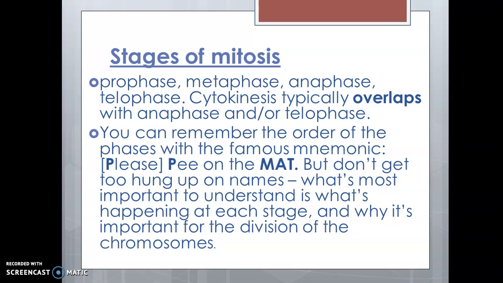So you can remember the order of the phases with the famous mnemonic: "Please, P on the mat." P is the prophase, M is the metaphase, A is anaphase, and T is the telophase. But don't get too hung up on names. What's most important to understand is what's happening at each stage and why it's important for the division of the chromosomes.